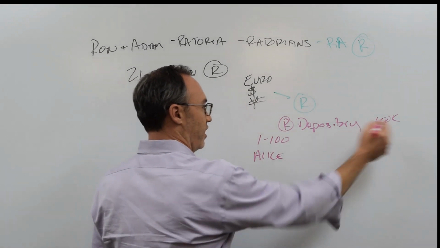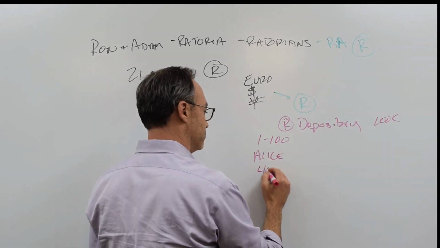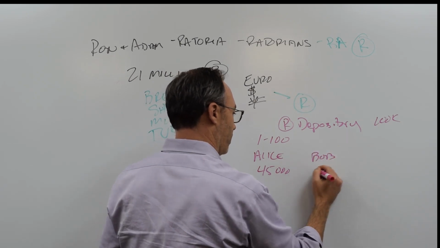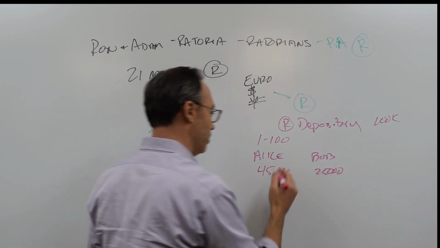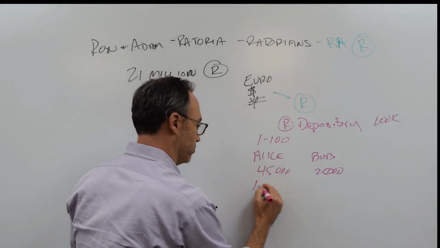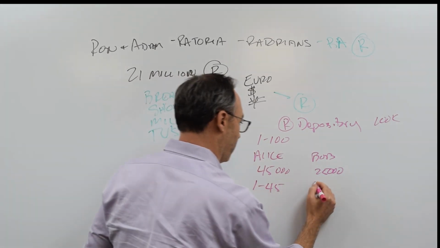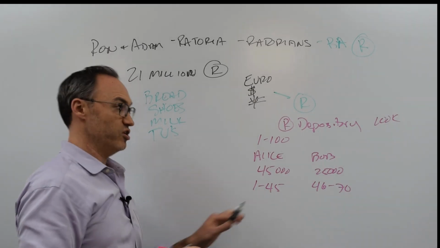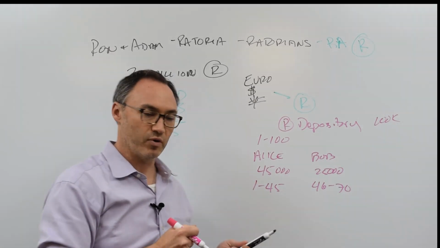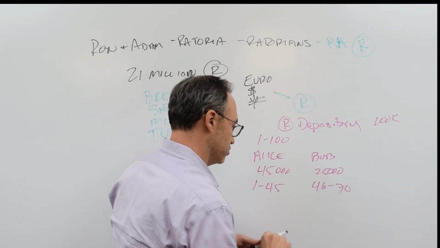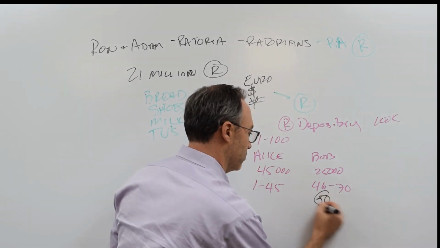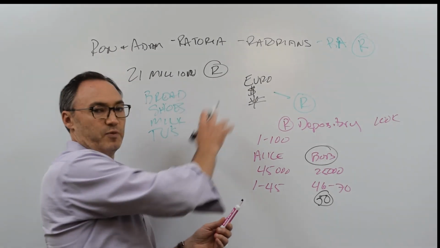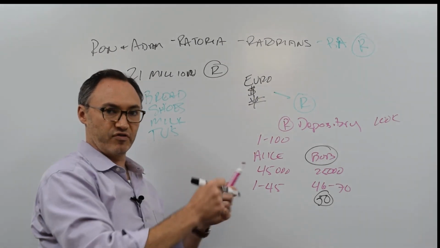So Alice, out of this 100,000, let's say she has 45,000 of them. And Bob has 25,000 of them, okay? So Alice, on this particular day, might get ping pong balls 1 through 45. Bob is going to get 46 through 70, and so on and so forth, right? So on this particular day, we throw all these ping pong balls in a hopper, we pick one out, and it just so happens we pick out number 50, right? That's Bob's. So you say, okay, Bob, these people have all paid each other for today.